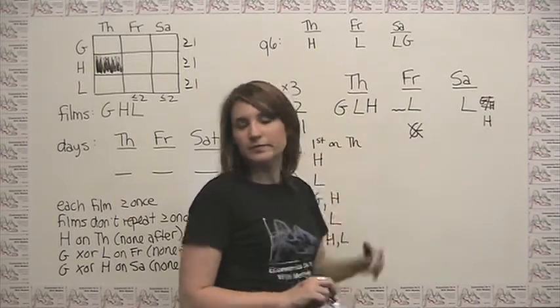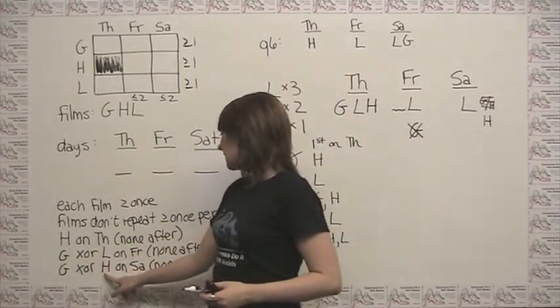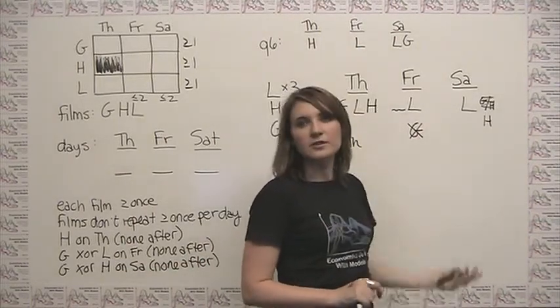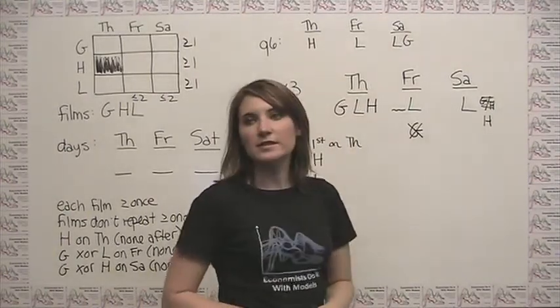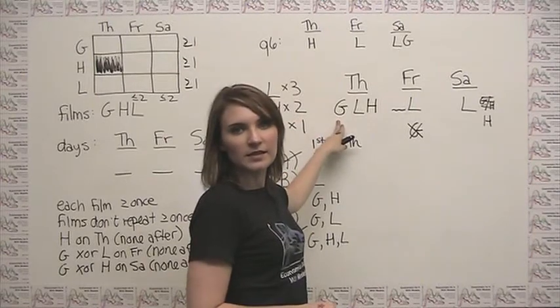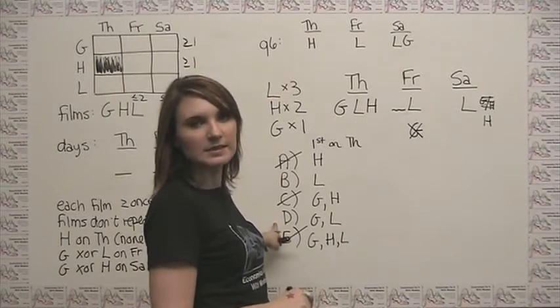That's fine. We have exactly 1 of G and H on Saturday. That's fine, and nothing is after. So this appears to satisfy all the rules. So if we're asking the question, can G be the first film shown on Thursday? That answer is in fact yes, and our correct answer choice is choice D.